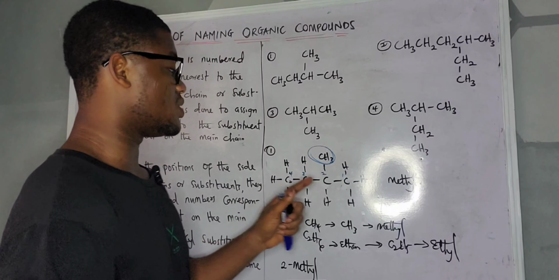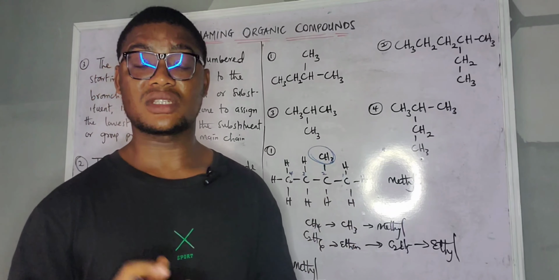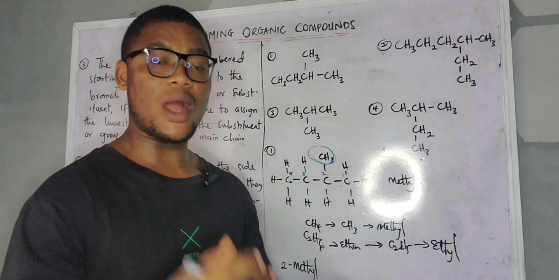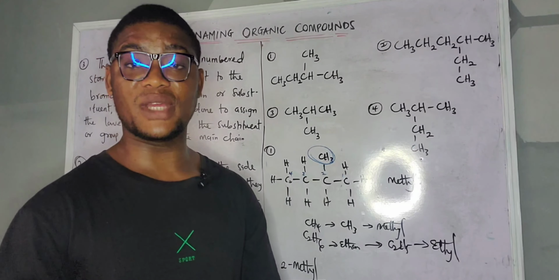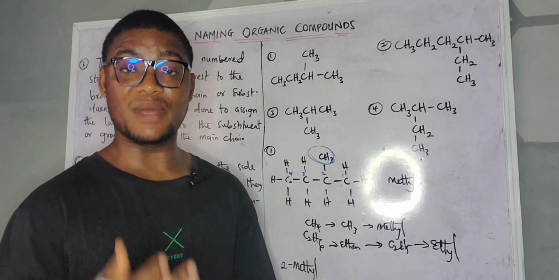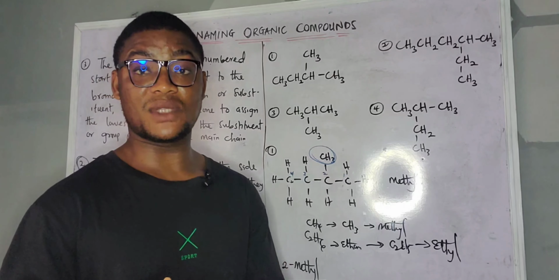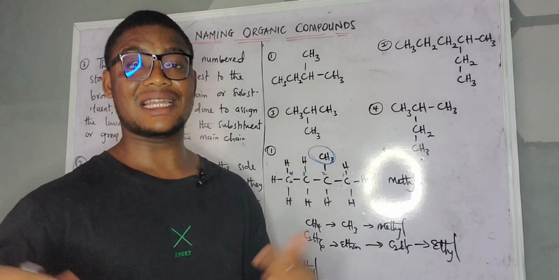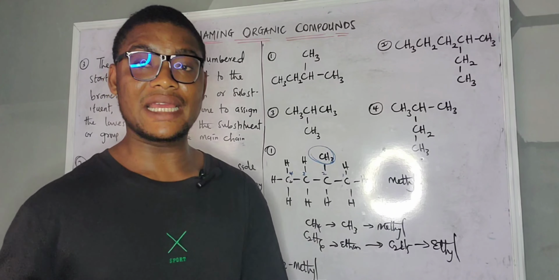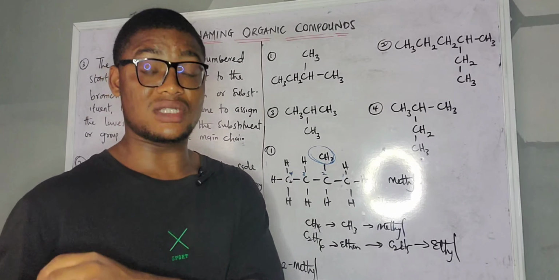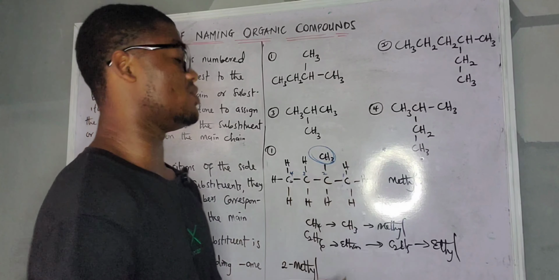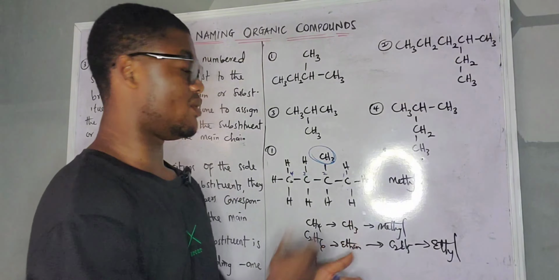So here now, 1, 2, 3, 4 means we are dealing with alkane, and 4 alkane is butane. Like 1 is methane, 2 is ethane, 3 is propane, 4 is butane, 5 is pentane, 6 is hexane, 7 is heptane, 8 is octane, 9 is nonane, then 10 is decane. Like that, we continue. It is very easy. But for UTM 11, we are just going to stick to the normal, you understand, the normal 1 to 10.